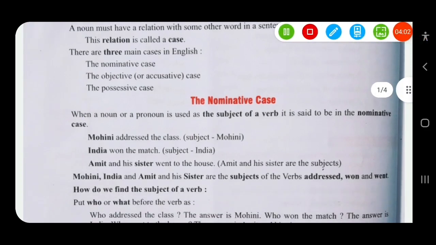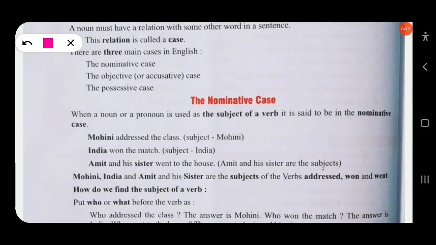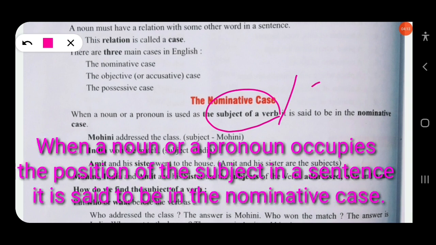When a noun or pronoun is used as the subject of a verb, it is said to be in the nominative case. Nominative means subjective case. When a noun or pronoun occupies the position of the subject in a sentence, it is said to be in the nominative case.